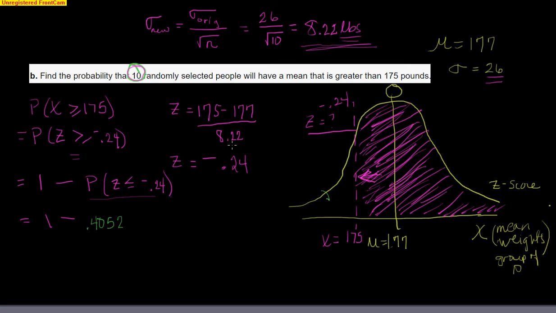That's the space to the left of 175, so to find the other side, we subtract it from 1. On our calculator, we get 0.5948. In other words, there's about a 59% chance that if we choose a group of 10 people, they will exceed a weight of 175.